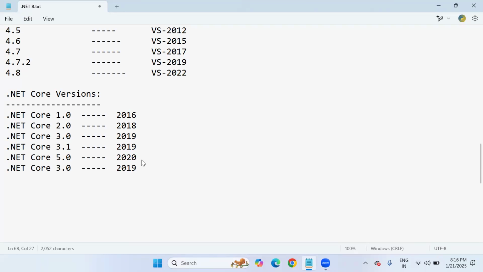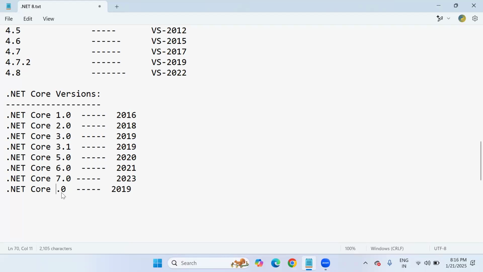Next to that, .NET Core 6.0, 2021. So in the year of 2021, .NET Core 6.0 was there. Now .NET Core 7.0 in the year of 2023. .NET Core 8.0.